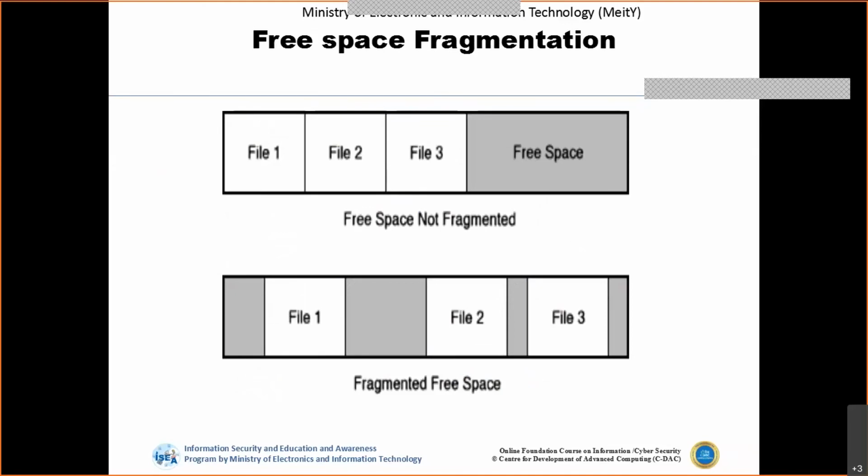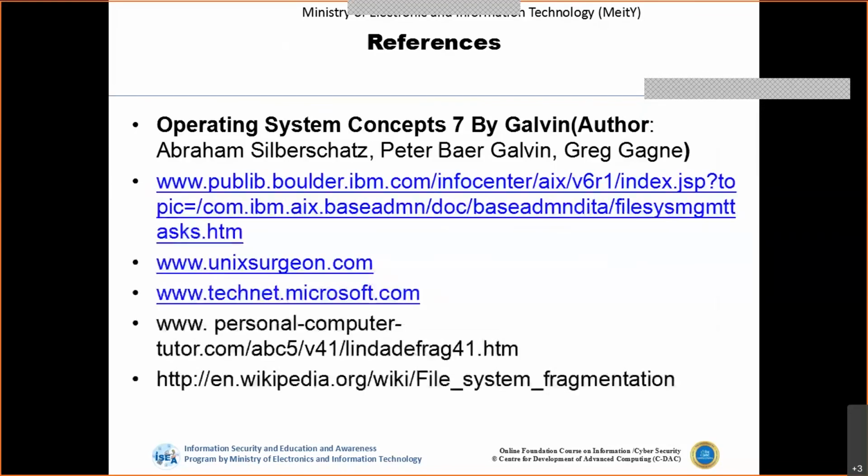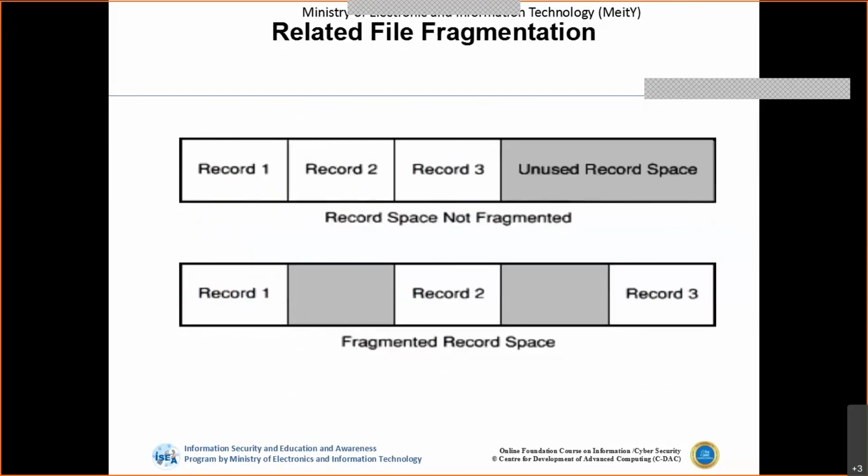But in fragmented free space, the different files are stored in the available free spaces. And with related file fragmentation, the locations of the files or records can be scattered across the files.